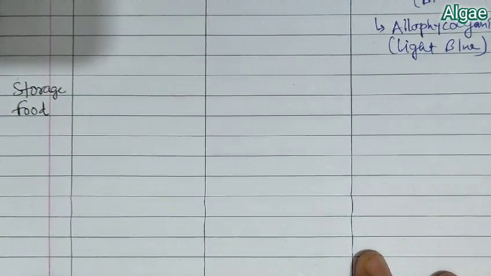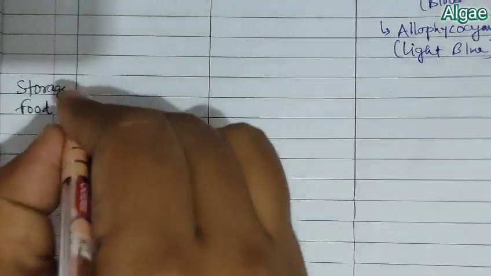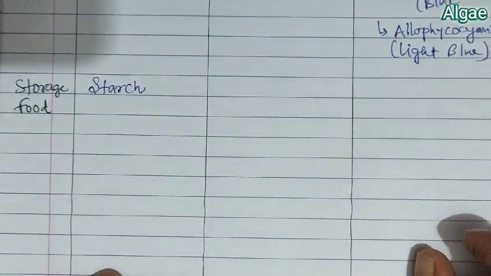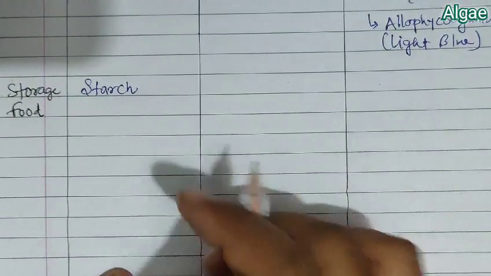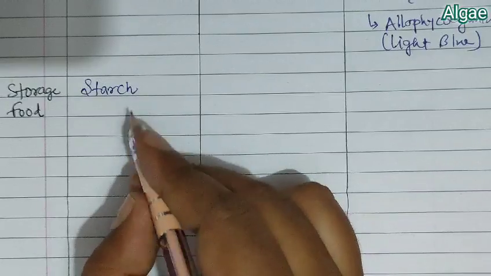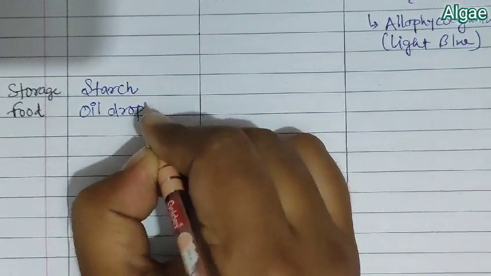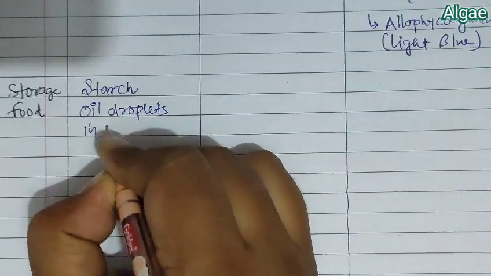Now when we talk about the stored food part, in green algae the stored form of food is starch, and with starch, oil droplets are found in case of some green algae.